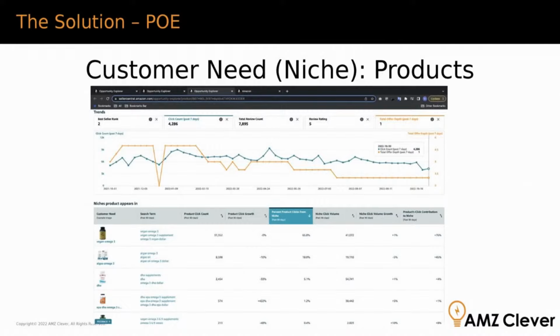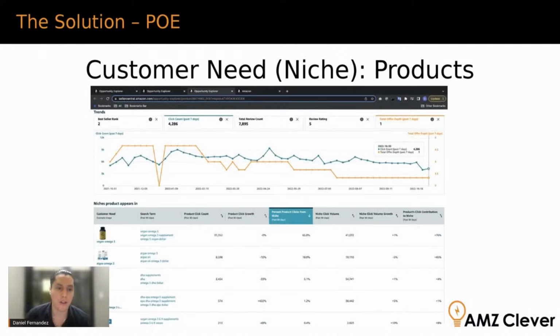The other thing too is we can see for this niche, the yellow line is how many offers exist in this niche, and you can see that back earlier this year there were a lot of offers, right? But over time, a lot of these offers are disappearing.